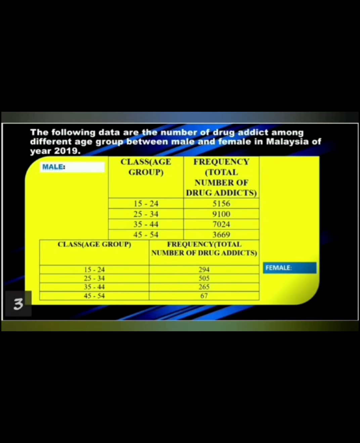For the field age group of male and female in Malaysia, we have the sizes of 5,360 with ages 15 to 24, 9,605 with ages 25 to 34, 7,289 with ages 35 to 44, and 3,736 with ages 45 to 54. The data also show that the number of drug addicts among males in Malaysia is almost 25 times higher compared to females. The age group of young adults, 25 to 34 years old, is also seen to have the highest number of drug addicts in both male and female compared to other age groups.